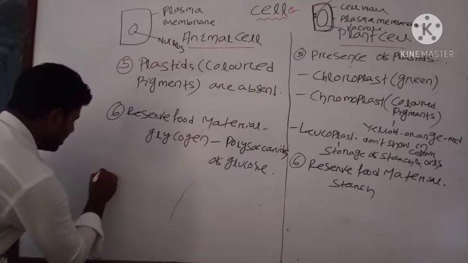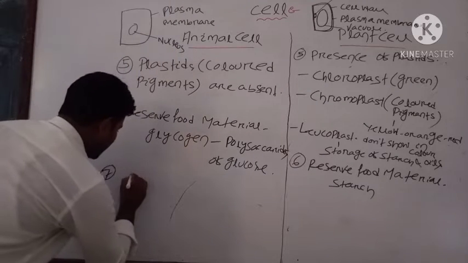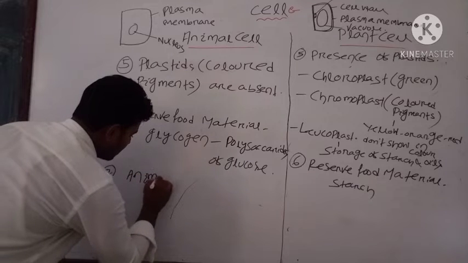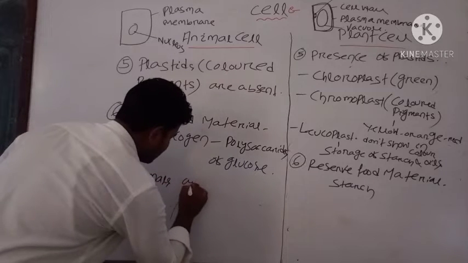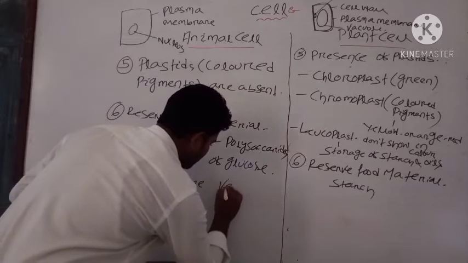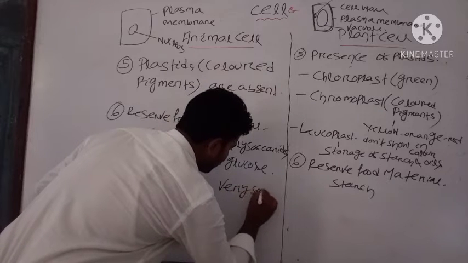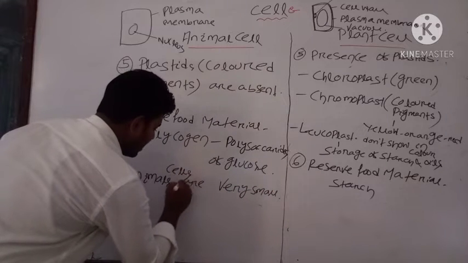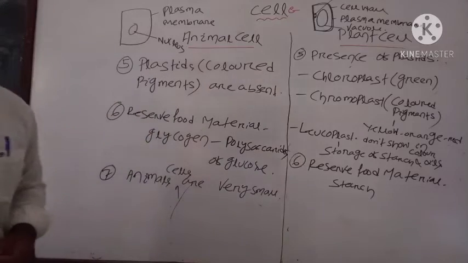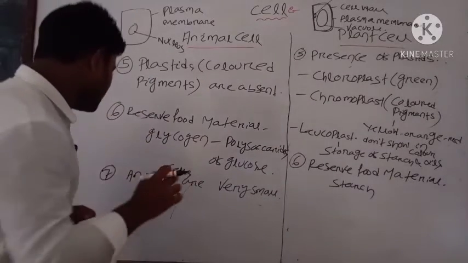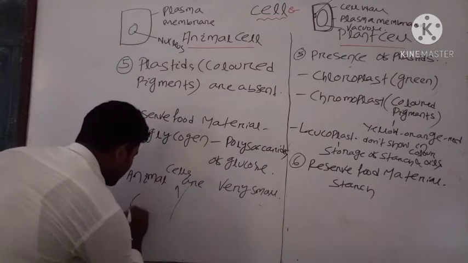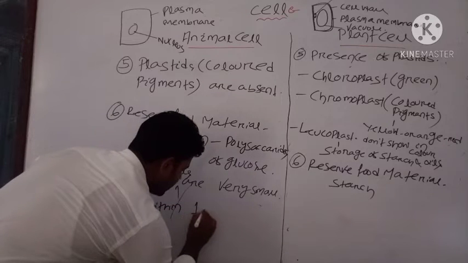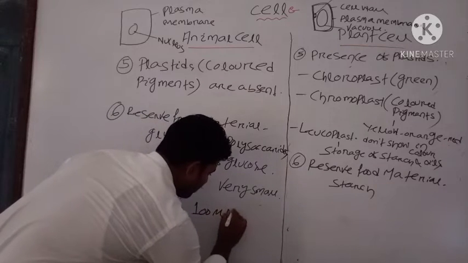The next one is cell size. Animal cells are very small. The size of animal cells ranges within 100 micrometer.